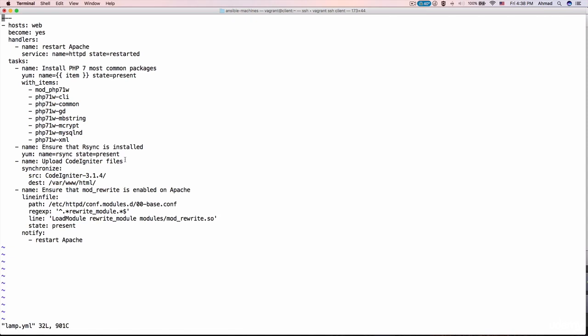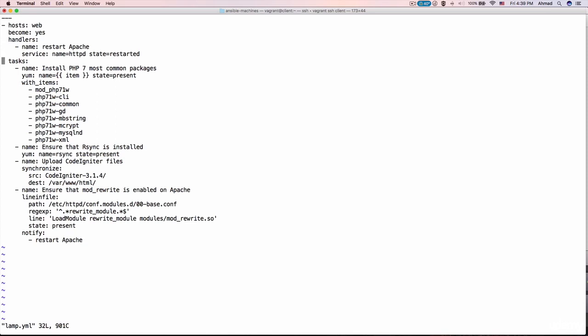But sometimes you may need a task to be executed always before anything else gets executed on the playbook. And you may want another task to be executed always at the end of the playbook. This is where pre-tasks and post-tasks parameters come into place. Pre-tasks is going to execute whatever tasks you need right before the playbook is executed, and post-tasks is the opposite. It's going to be executed right when the playbook has finished executing.